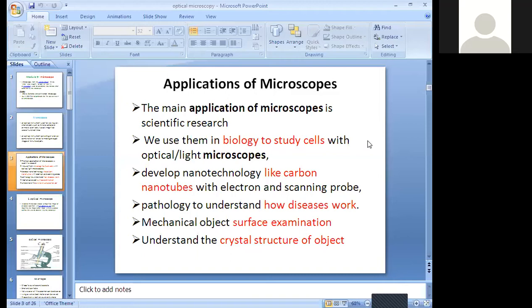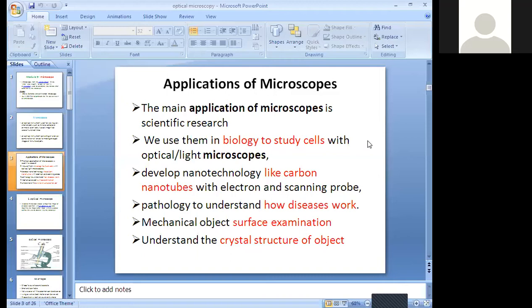Mechanical object surface examination. For this purpose I am going to use the application of the microscope. When it comes to the last point, understand the crystal structure of the object, that only.